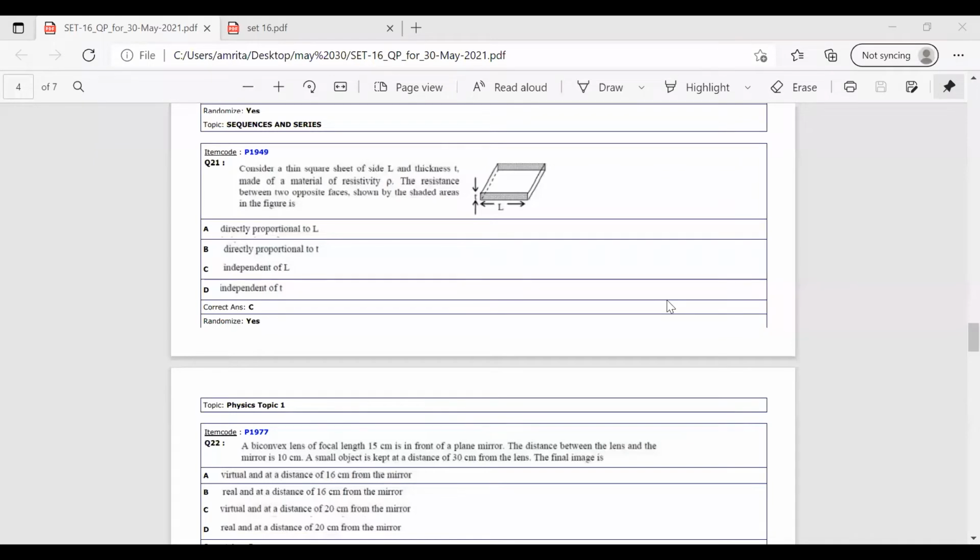So this session is based on the mock examination, the JEE practice test you attended on 30th May. Today we'll be concentrating on answering the questions of the physics section. I'll share the screen now. Yeah, I think all of you can view the screen. So let's start. We'll be discussing the physics questions first, and after that we can go to the chemistry part.